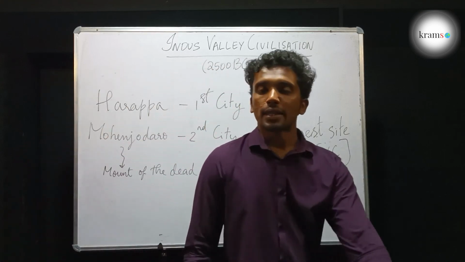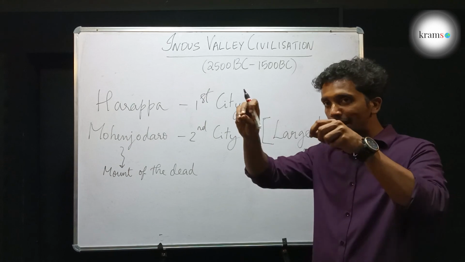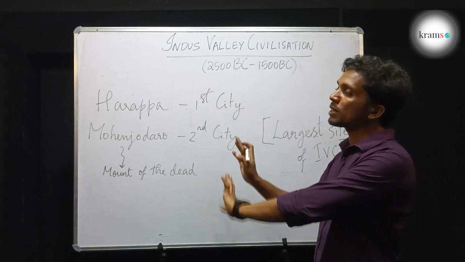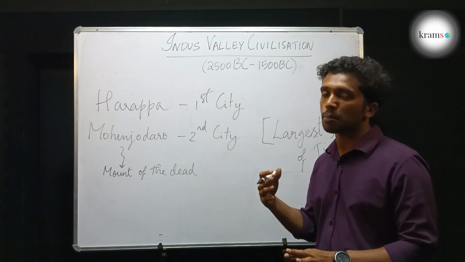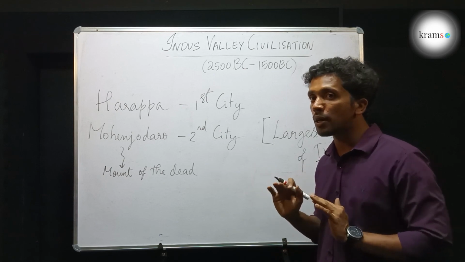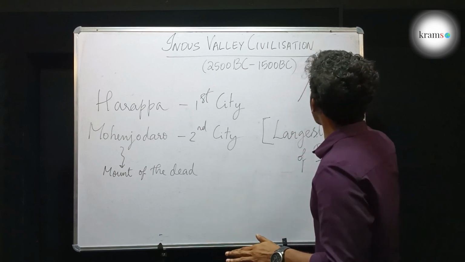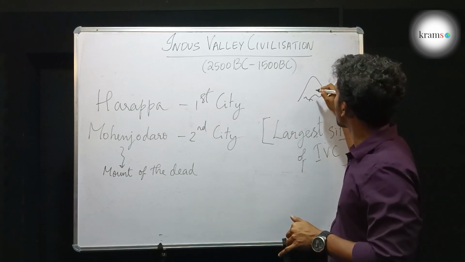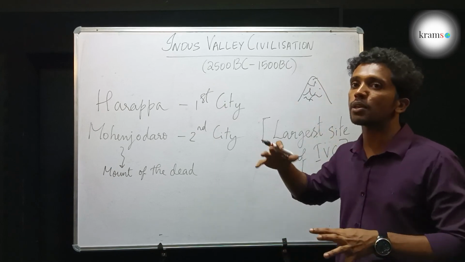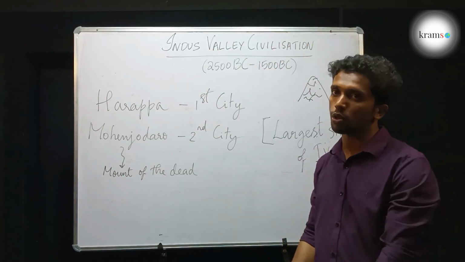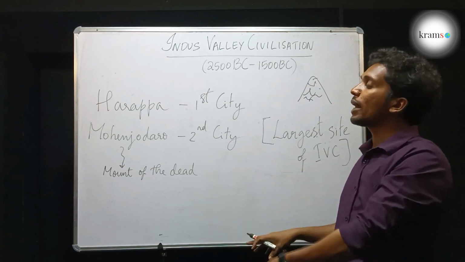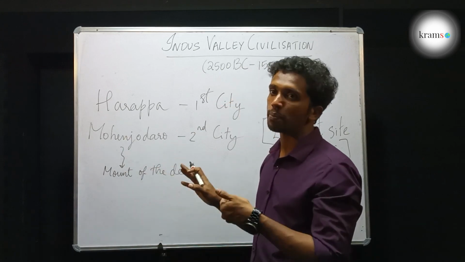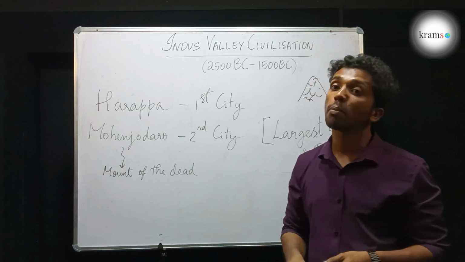Meaning, these places are identified by people by excavating the ground. While excavating, they found the city. They were excavating other places in the city, and they identified a place where there was a heap or mountain of skeletons. Around 24-25 skeletons were there, one skeleton over the other. It was like human bodies were piled up into a small mound. Hence, in the local language, Sindhi, the Mound of the Dead is said as Mohenjo-daro. From that, the city got the name Mohenjo-daro.